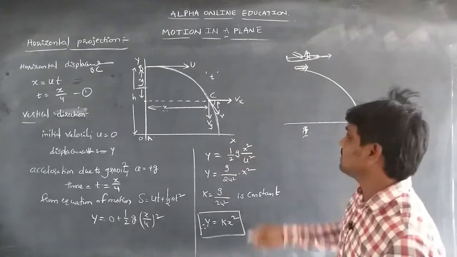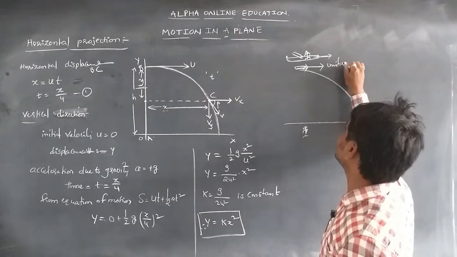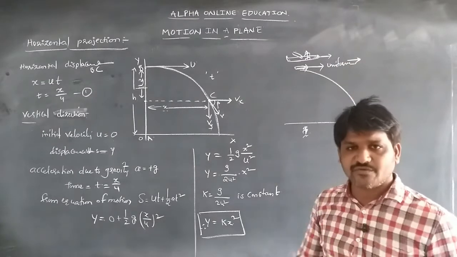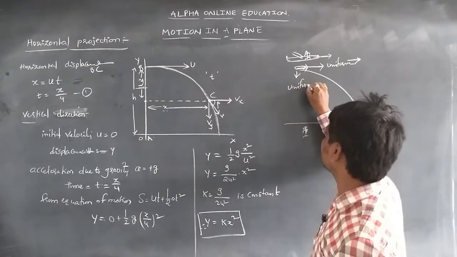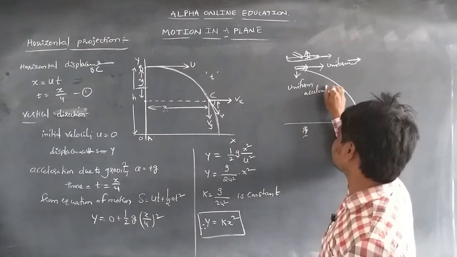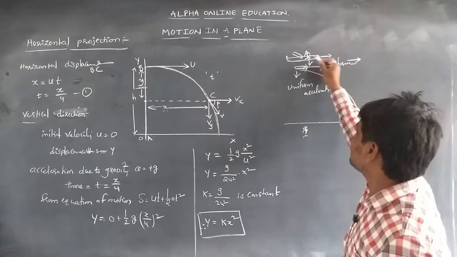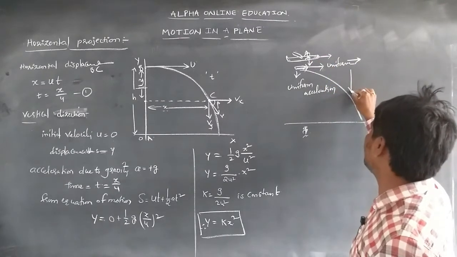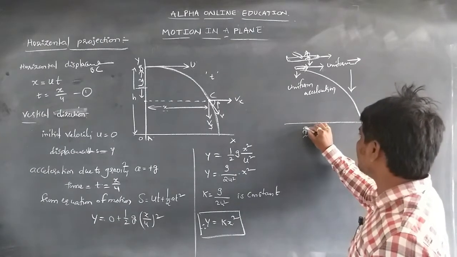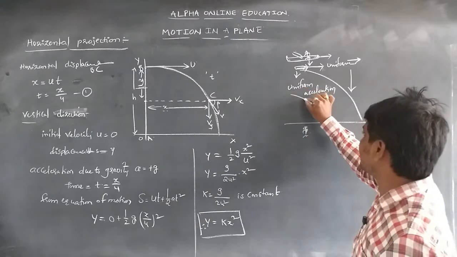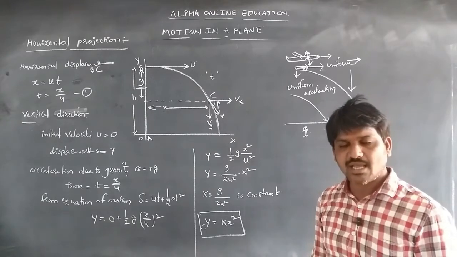Whenever the bomb is dropped, it continues with uniform horizontal velocity, and it has a uniform vertical acceleration. So that's why the pilot can see the bomb moving along a straight line. In case of the observer, he can observe that the bomb is dropping in a parabolic path. That path, the trajectory, is a parabola.